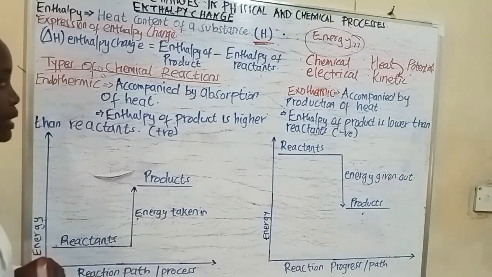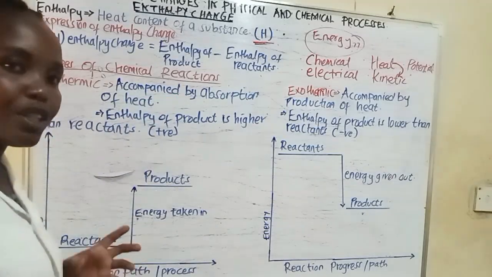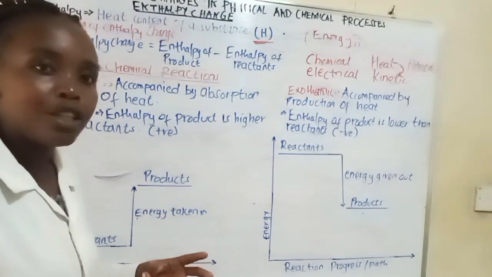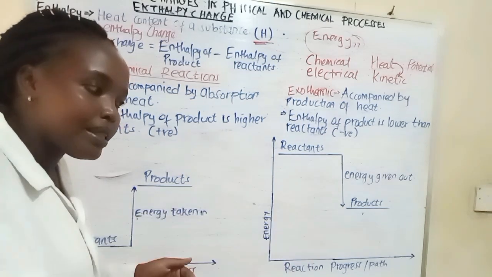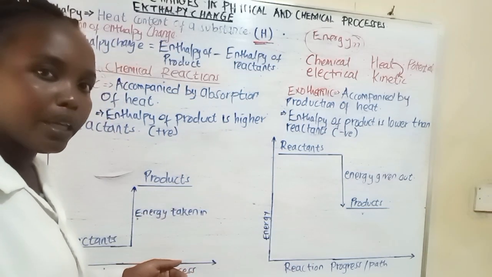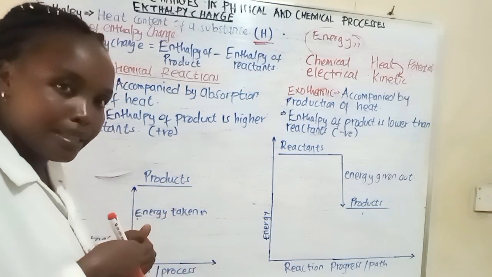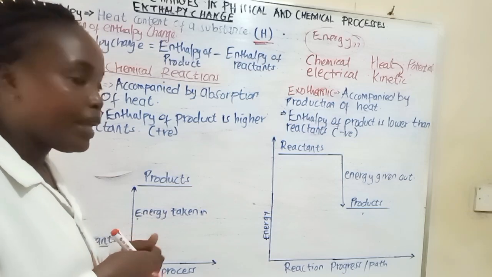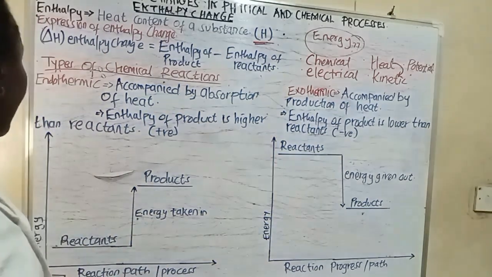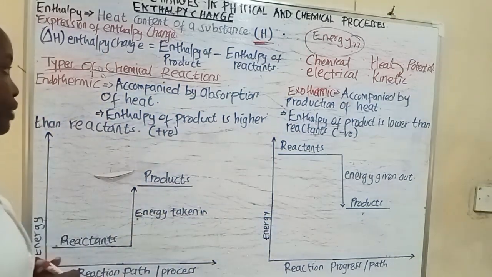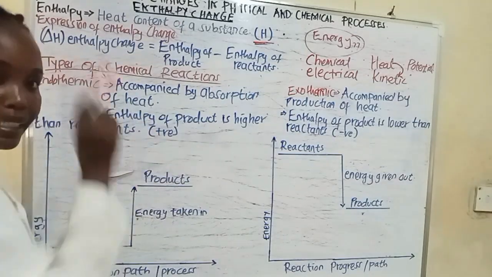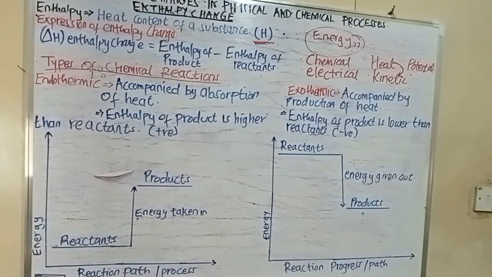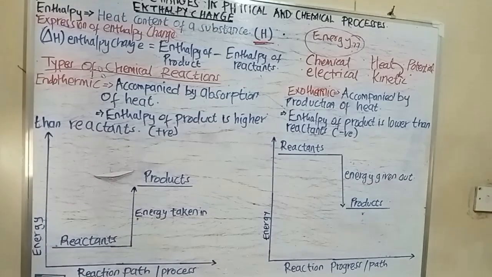It simply means that during an endothermic reaction, heat is going to be absorbed from the surrounding to the reactants. We have said enthalpy is the heat content.